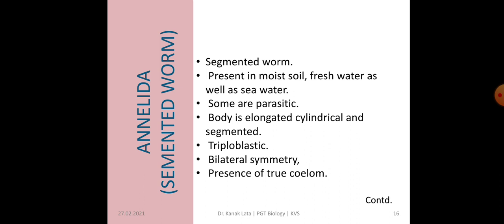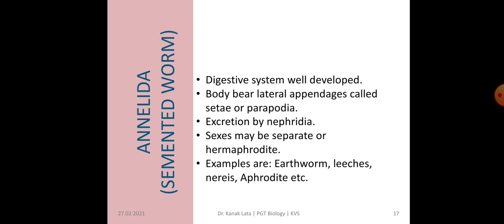Again, bilateral symmetry means the body can be divided into two identical left and right halves in one plane only. And a true coelom, that is a body cavity, is present. The digestive system is well developed, and the body bears lateral appendages, called setae or parapodia, that help in movement of the organism.